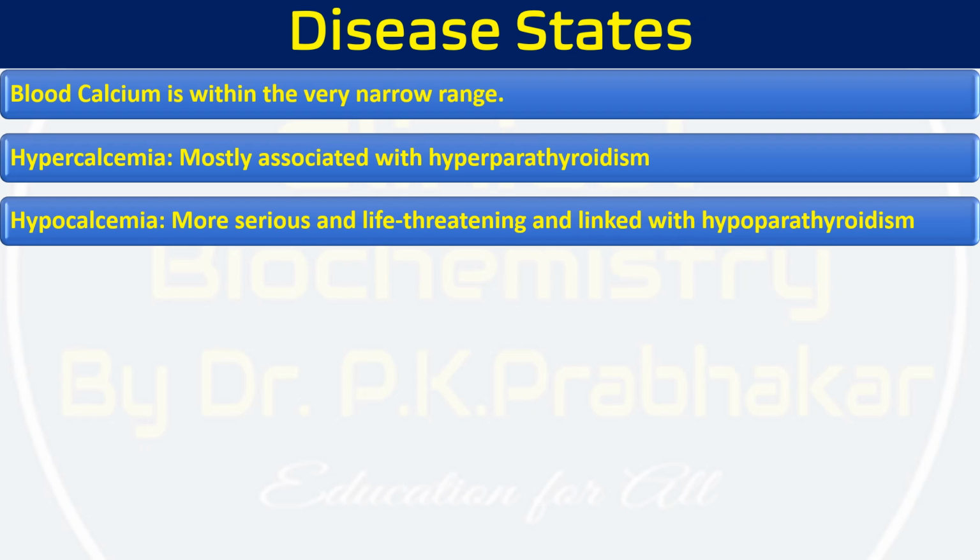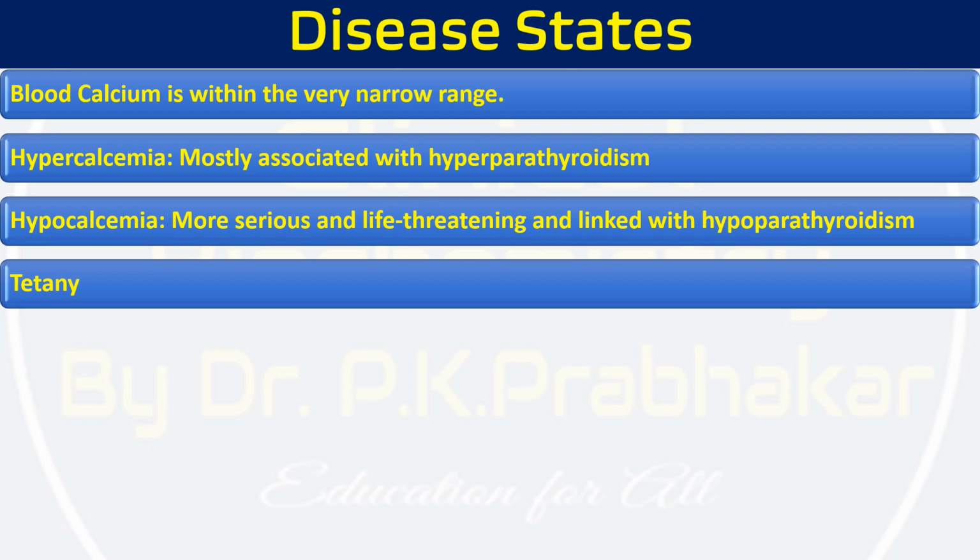Now we are going to discuss another disease, called hypocalcemia. When calcium level is less than 9 mg per dl, that is called hypocalcemia, and that is more serious and it is a life threatening condition. It is characterized by tetany when serum calcium level falls less than 7 mg per dl. The symptoms for tetany include neuromuscular irritability, spasm, and convulsions.